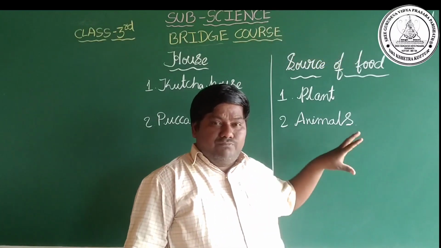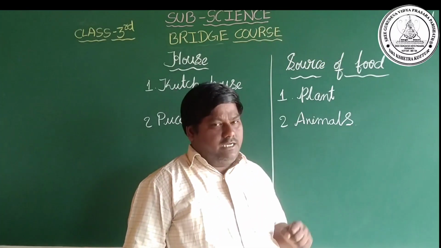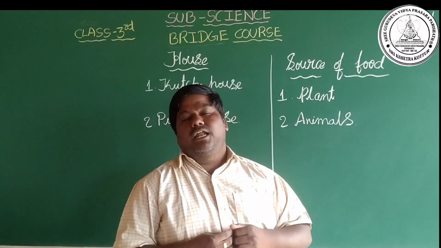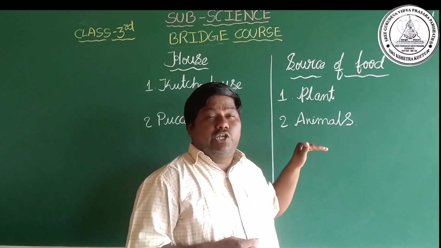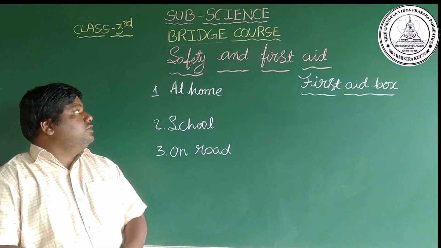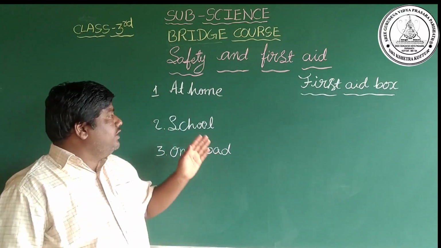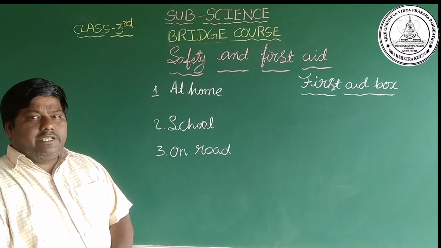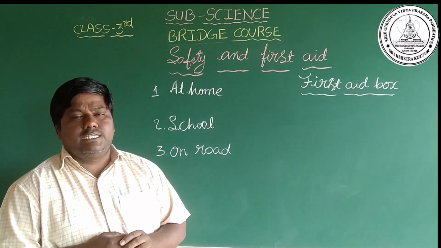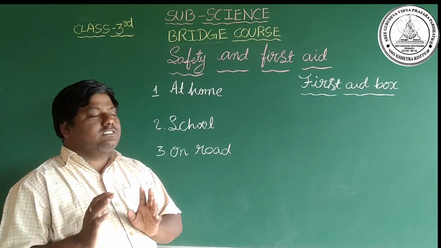We will learn in detail in third standard, and also we are going to learn about balanced diet and nutrients. Now we are going to discuss safety and first aid. Safety at home. Dear children, in your home we see some harmful instruments or things.